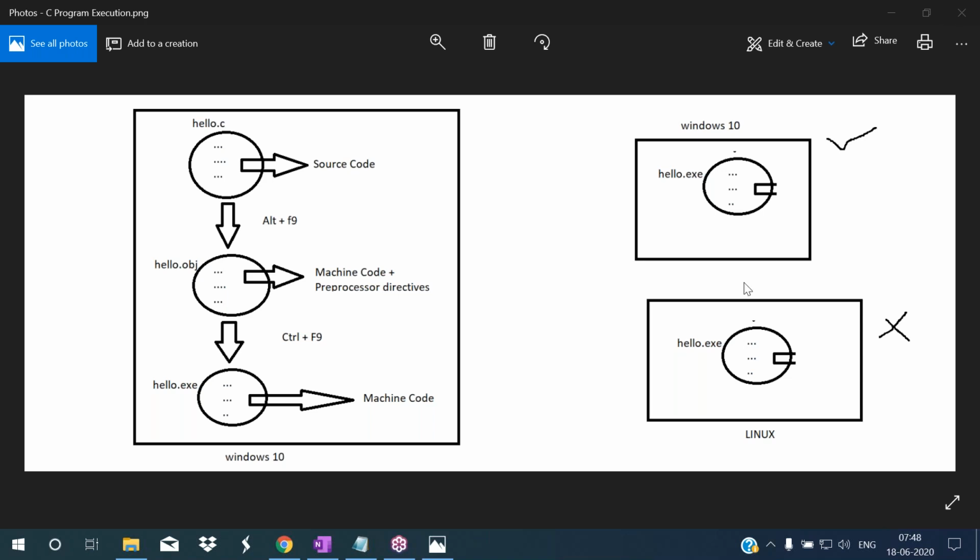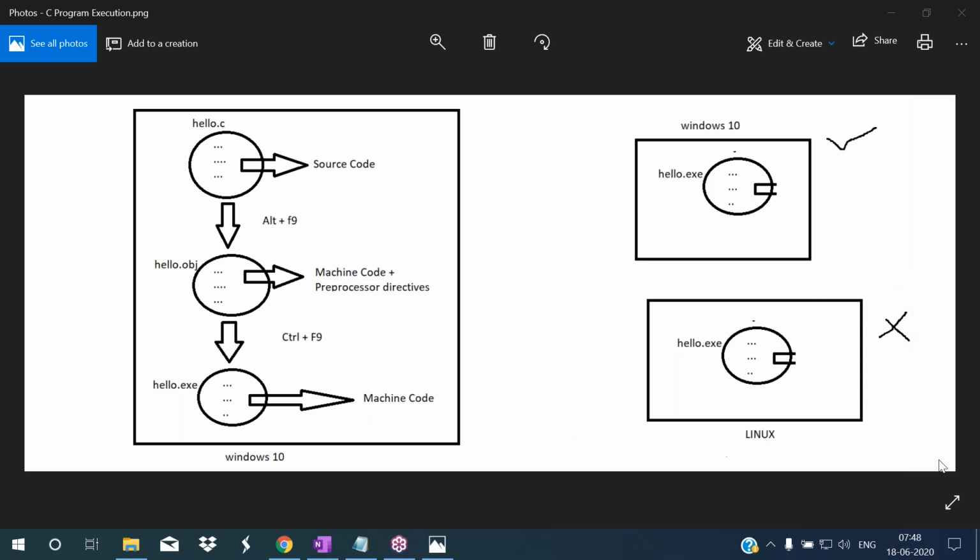Okay. So see, listen, this file has machine code. This machine code is generated according to Windows 10 and according to the microprocessor. So this code can be easily understood by the Windows 10 operating system, so that we can run it.